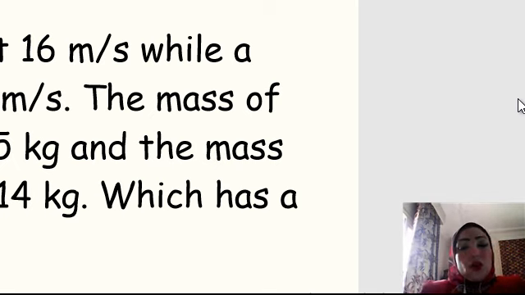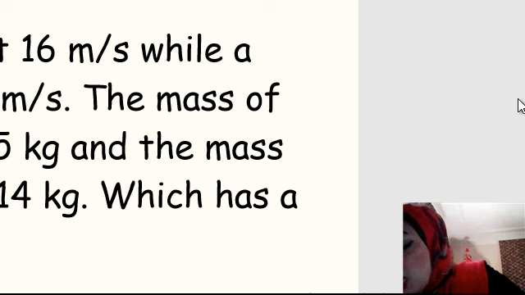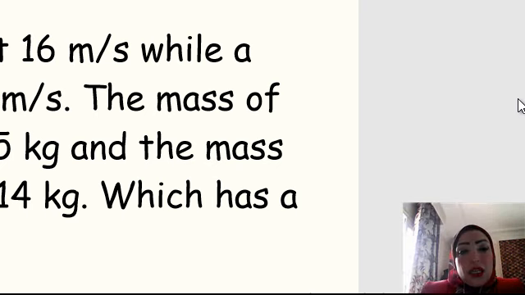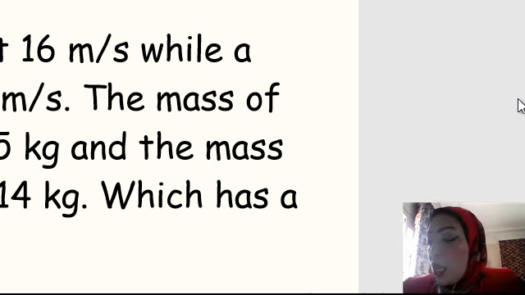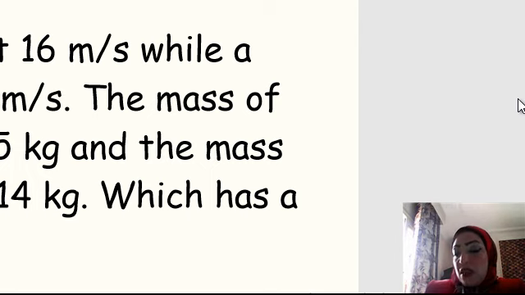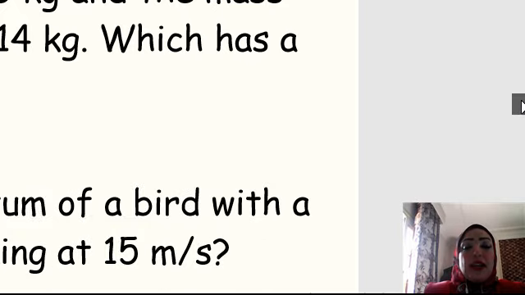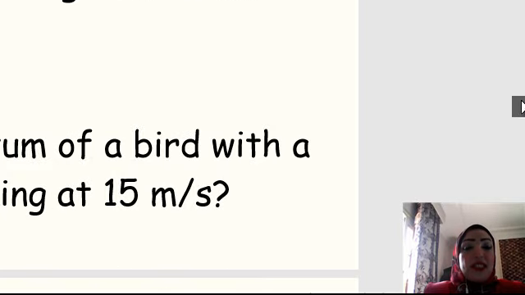Okay, so I get the momentum of both the baseball and the golf ball. The golf ball momentum is 0.27 kg meter per second, and the baseball is 0.98 kg meter per second. So which had the greater momentum? Right, the baseball had the greater momentum. Okay, so I think it is so easy.